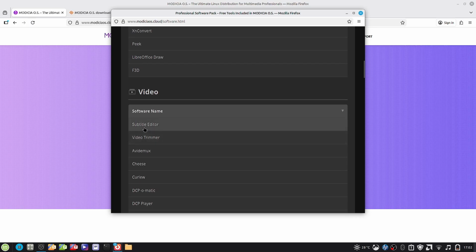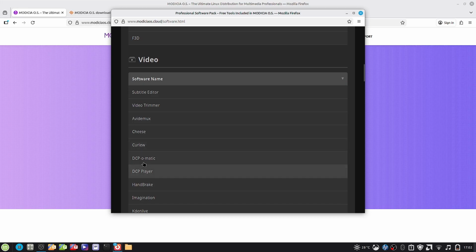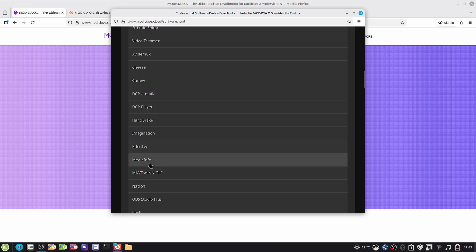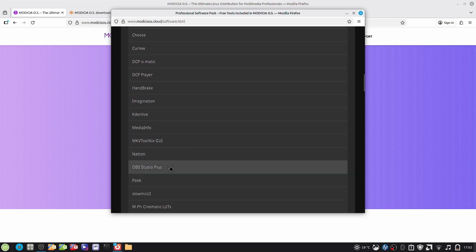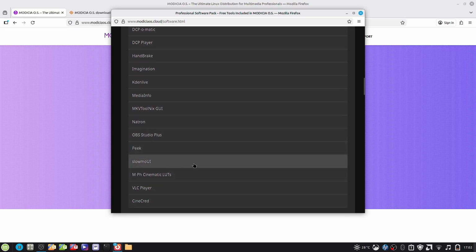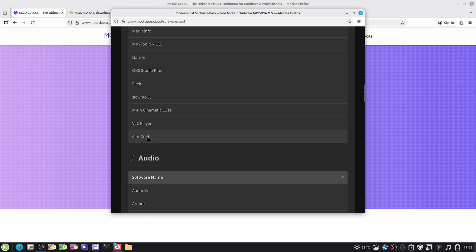In video, you got Subtitle Editor, Video Trimmer, AVD Mux, Cheese, Curlew, DCP-o-matic, DCP Player, HandBrake, Imagination, Kdenlive, MediaInfo, MKVToolNix GUI, Natron, OBS Studio Plus, Peek, Slow Mo UI, MPH Cinematic LUTs, VLC Player, Cinegrid is there.